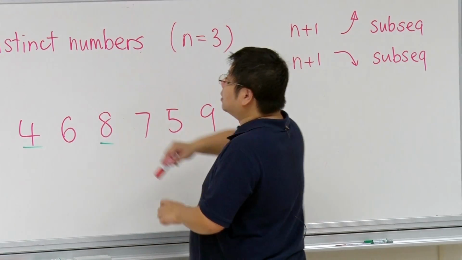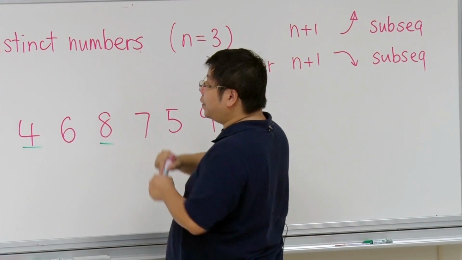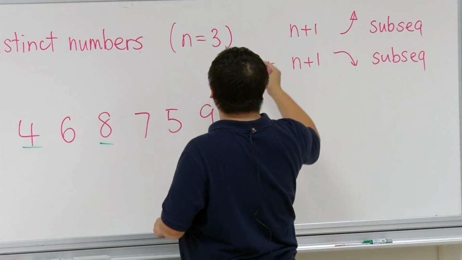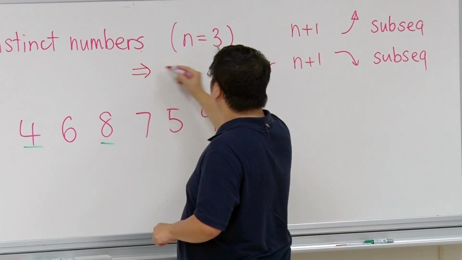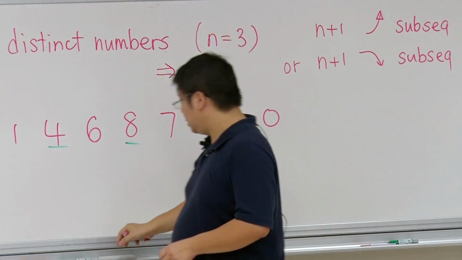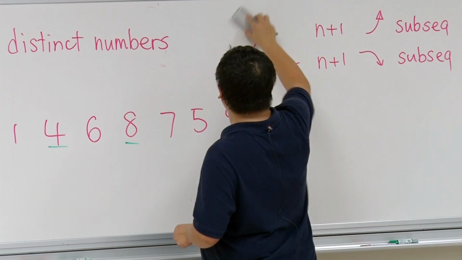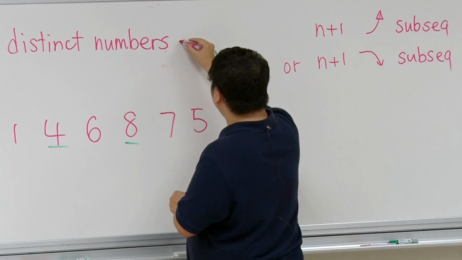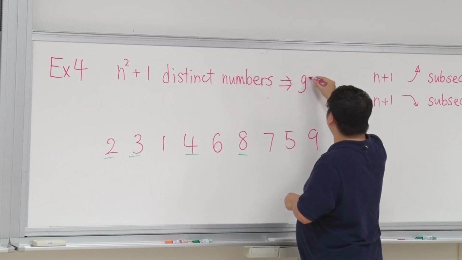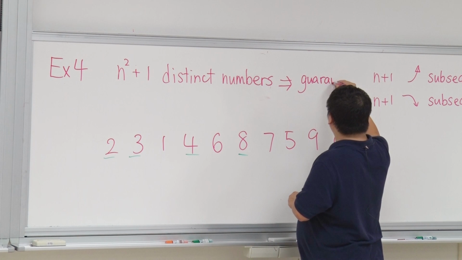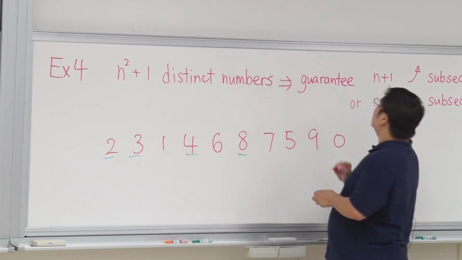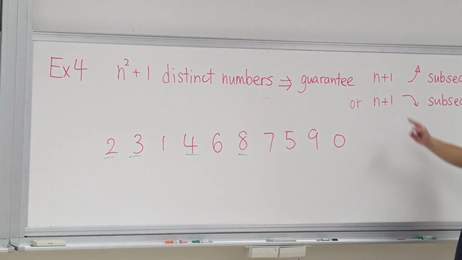Now for this problem, this example says, if we have n squared plus 1 distinct numbers, then it guarantees that we will find either this one or both.